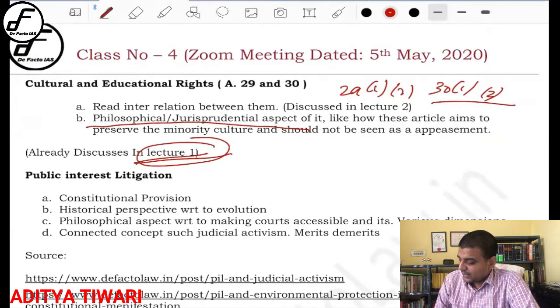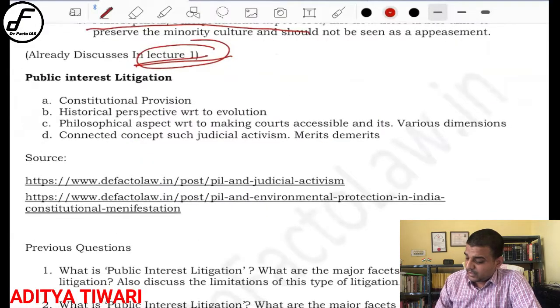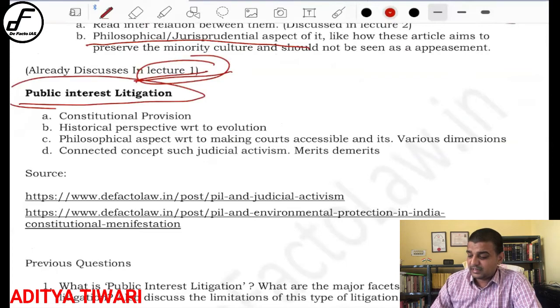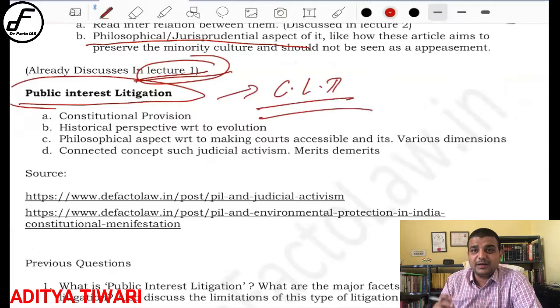So please read that. Now, the second topic for which the question comes multiple times is basically PIL. The PIL is mentioned here, and it is mentioned as well in the CLD portion, Contemporary Legal Development, paper 2. Obviously you should not study it separately, so you should club PIL with paper 2, the topic of constitutional law with the topic of CLD. You should club both of them.